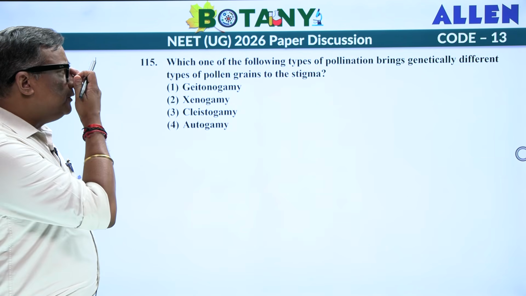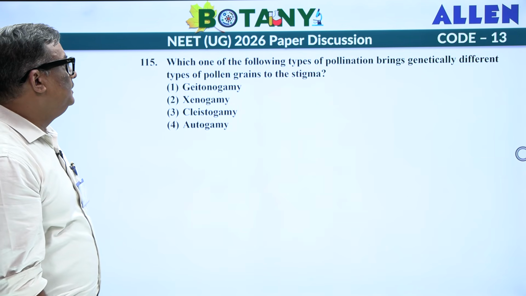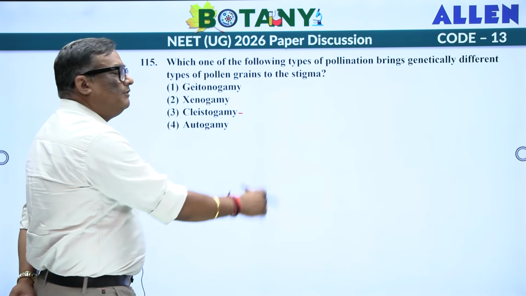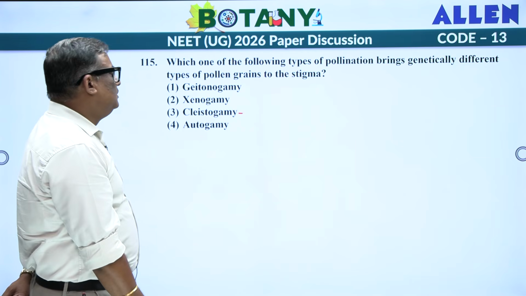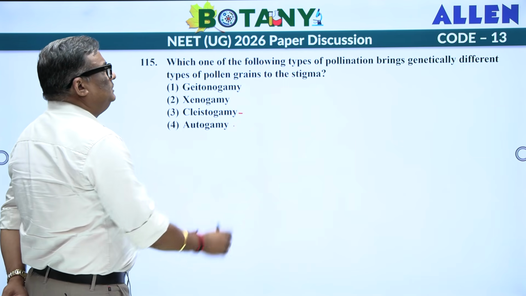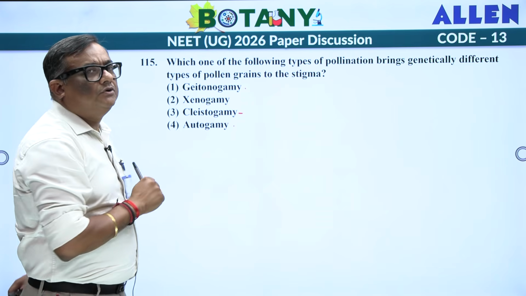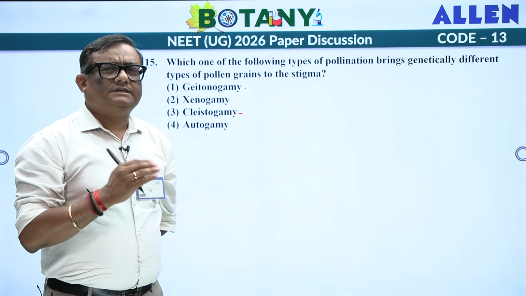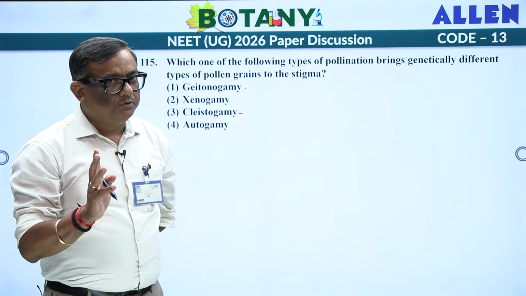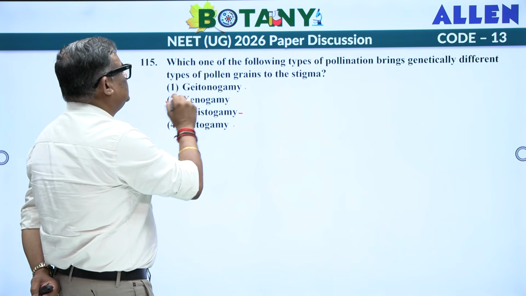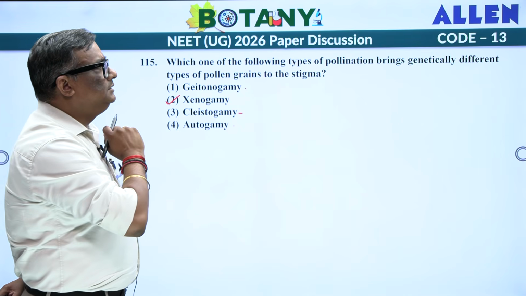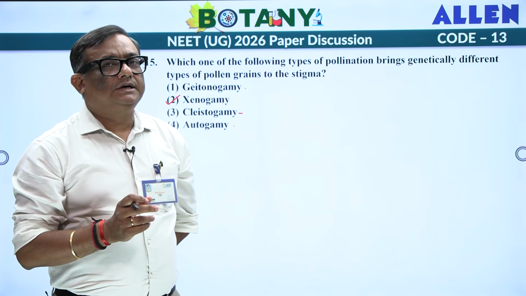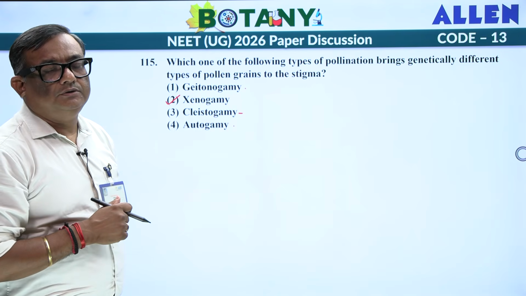Which one of the following types of pollination brings genetically different types of pollen grains to the stigma? Clistogamous, a flower which never opens, that is clistogamous condition. Autogamy, self. Geitonogamy, there are going to be 2 concepts involved in it, one is ecologically and genetically. Genetically is self, ecologically cross, I hope you remember. And then you have xenogamy, that is the last one, that will be 100% genetically cross, or you can say cross fertilization, which brings about the genetically different types of pollen grain onto the stigma.